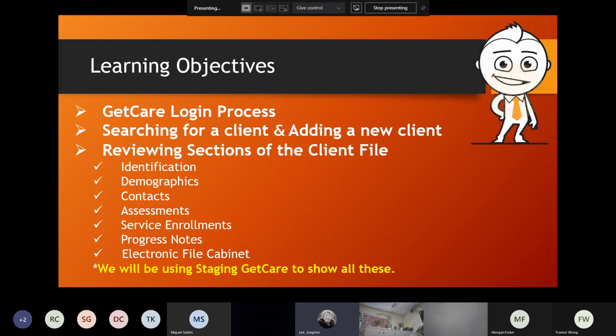And also after this PowerPoint presentation, I'm gonna log into GetCare, and I'm gonna show you how to log into GetCare, but I'll use Staging GetCare. The Staging GetCare and the real GetCare, production GetCare, are identical, the same. The only difference is in Staging GetCare I can use basically test clients. I can use fake clients.